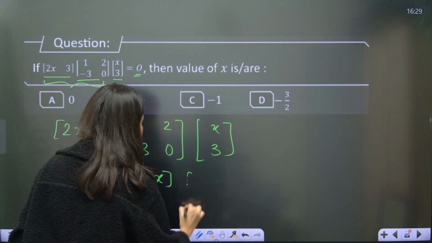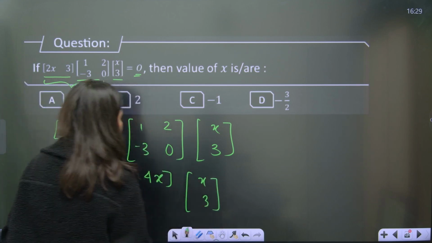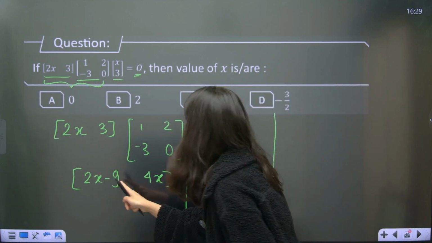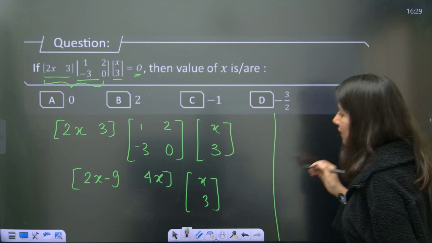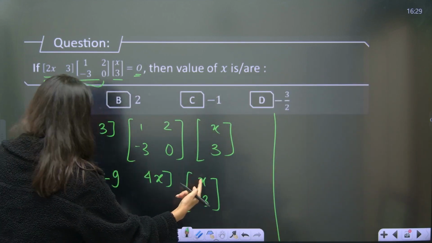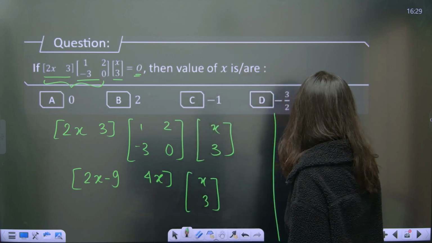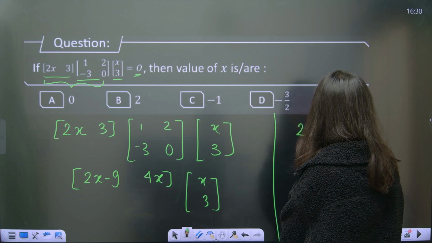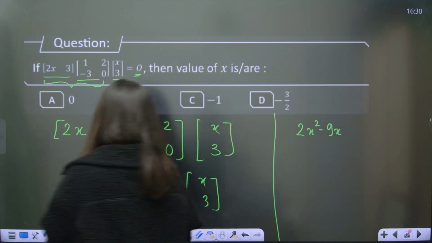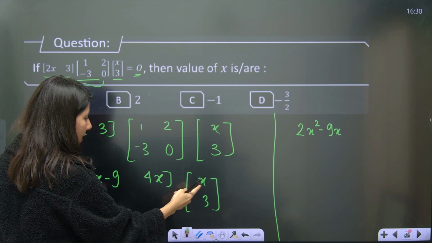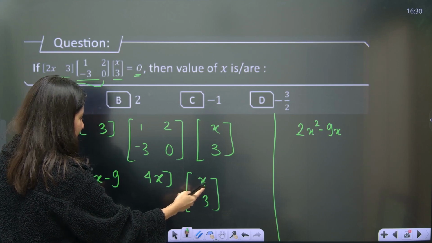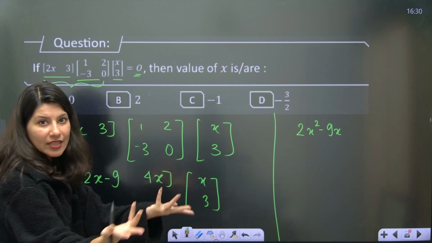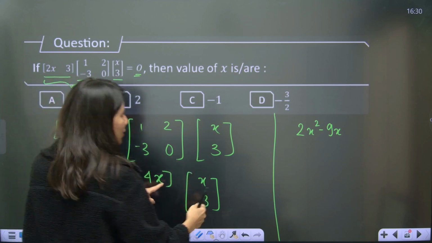So this is the multiplication and x, 3 is right here. And now you have to multiply row number 1, column number 1. 2x minus 9 into x. So this is going to become what? This multiplied by this: 2x square minus 9x. Okay, this multiplied by this. So row 1, column 1, that's it. So this into this plus 3 4s are 12x.